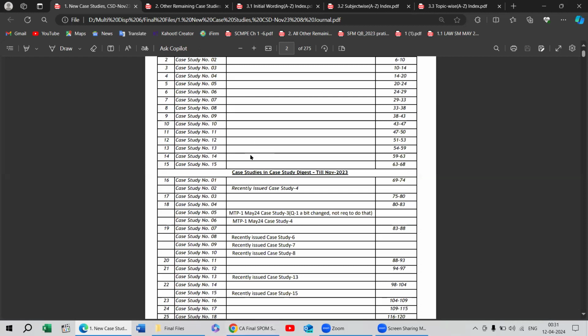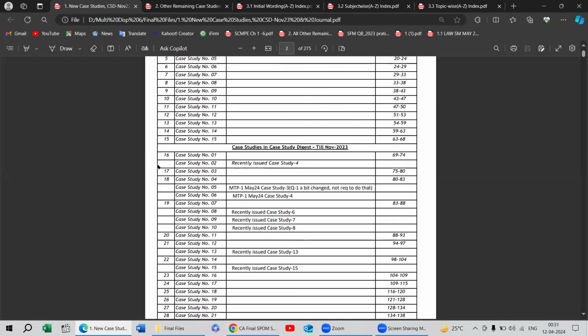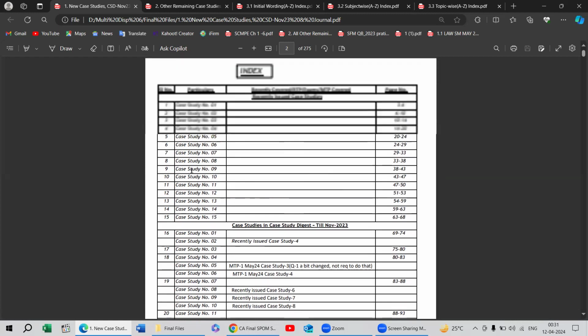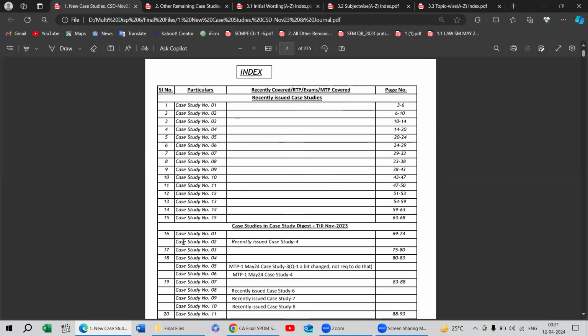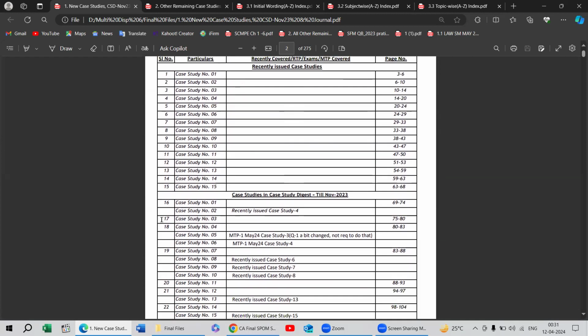Here in this file, you can see that if any case study is repeated, I have kept the same number in this file, but I have removed the initial number. Now I will talk about this: case study 2 was repeated, which is recently issued case study 4. Because it is already covered above, there is no requirement to cover it below. So I removed the number from that, which is 16, and there is no number there, and I removed it from this case study file.